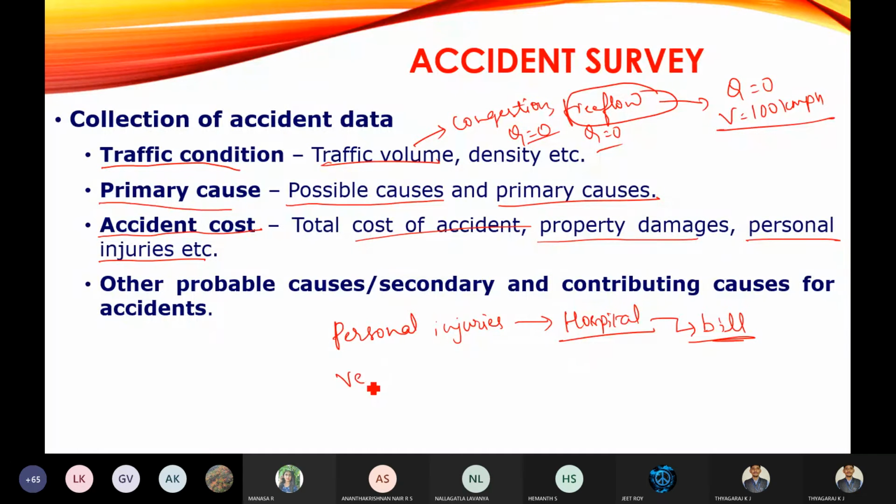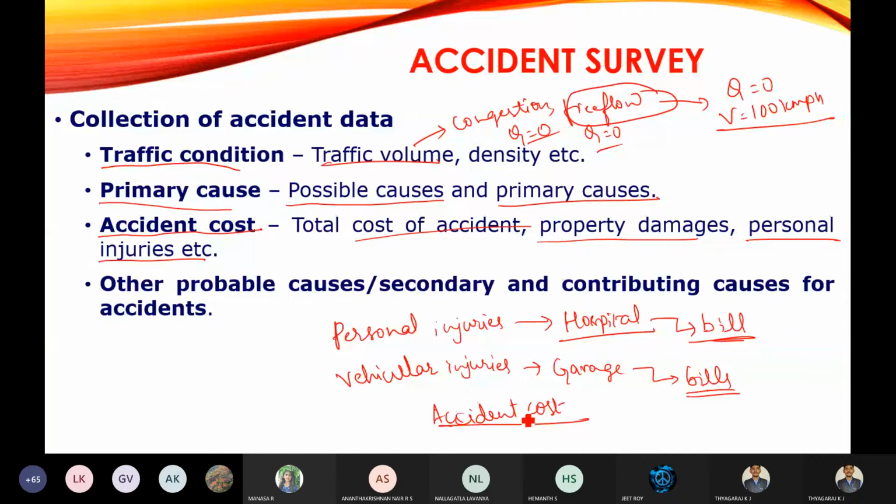And similarly for vehicular damage, you are going to leave your vehicle at a garage, and the garage bills are going to fall on you. Those bills we are going to collect as accident cost. Then if there is any property damage within the accident zone, that cost can also be included.